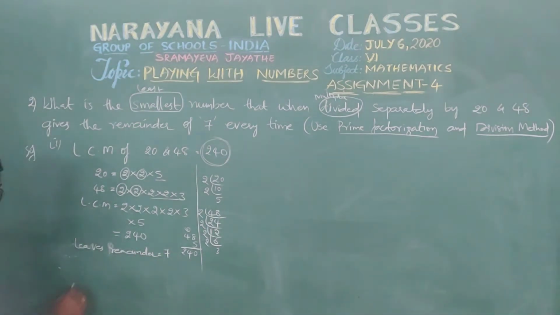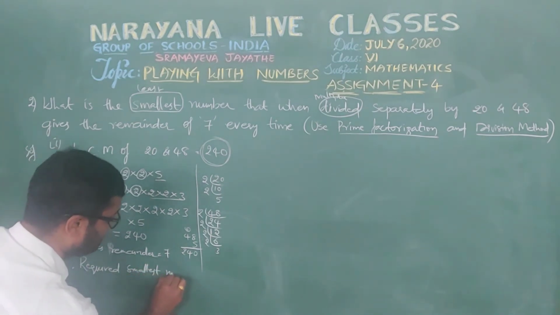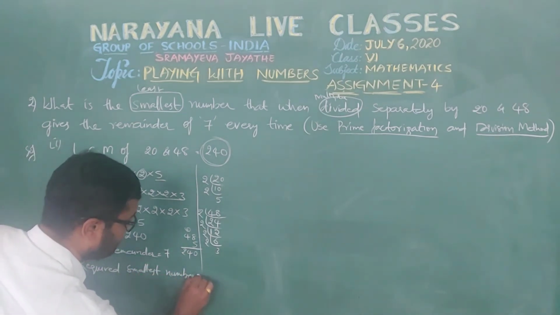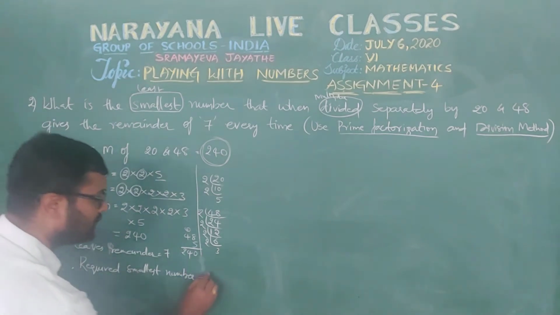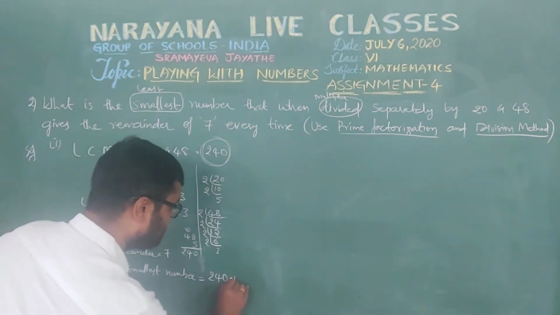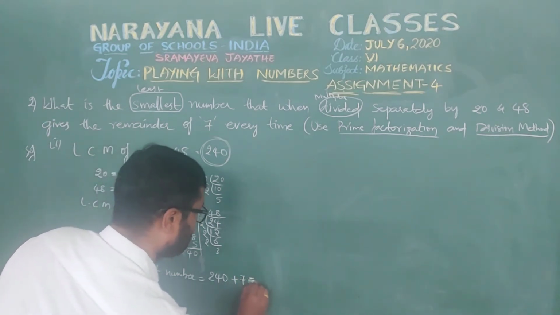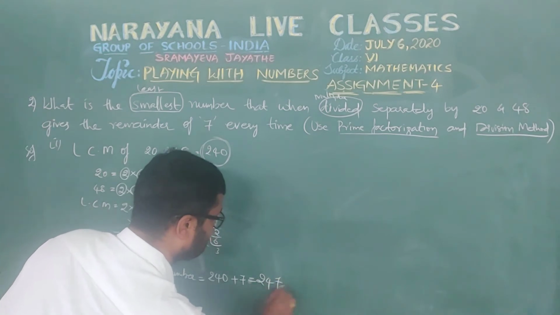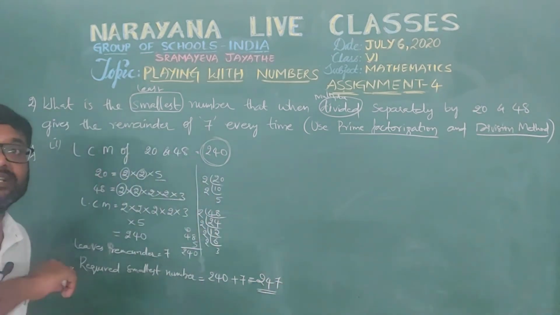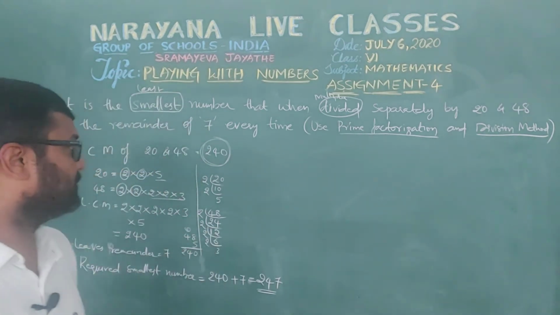So therefore the required smallest number is how much? 240 plus 7, that is nothing but 247. This is the required smallest number. That is the required smallest number, 247.